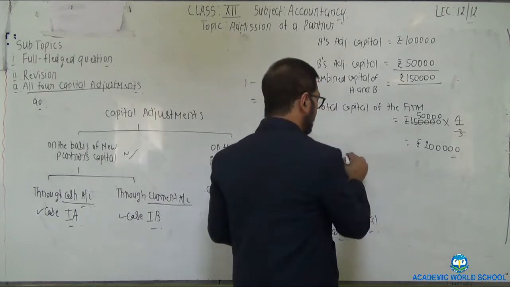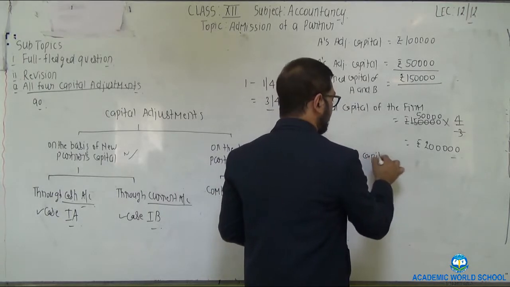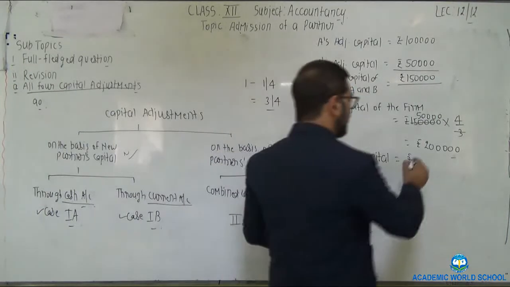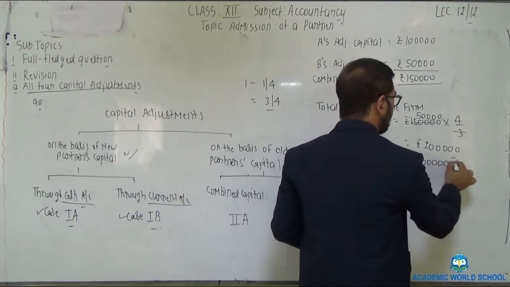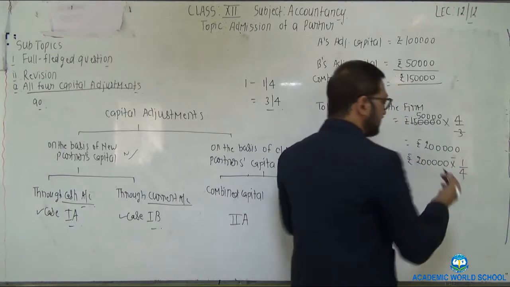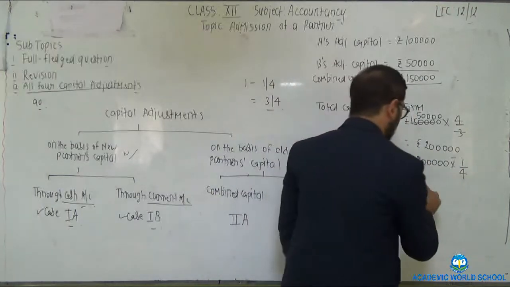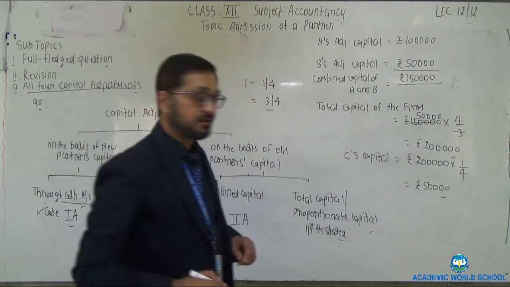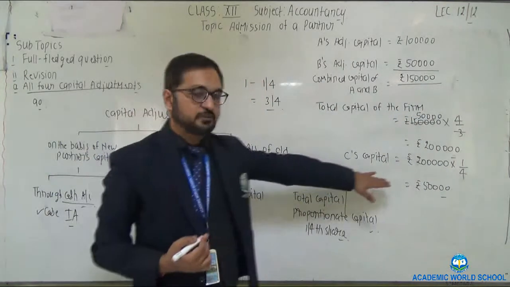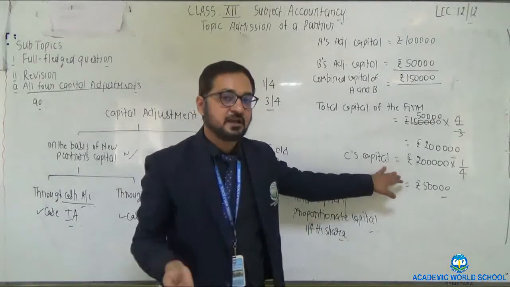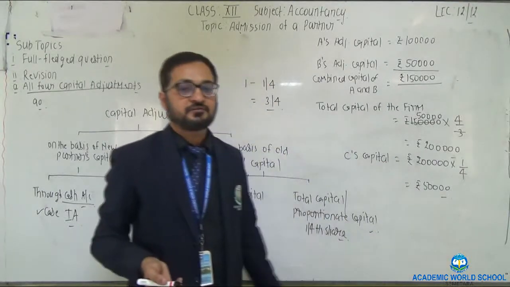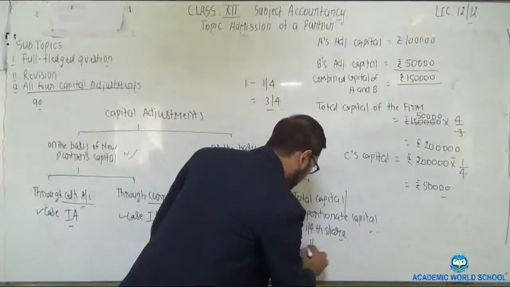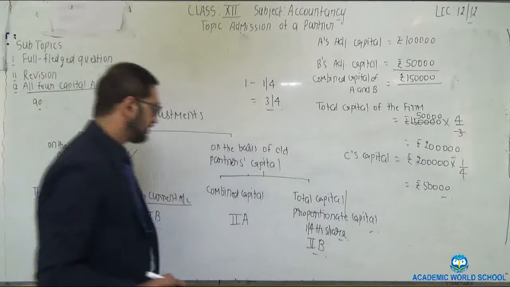Now you can easily calculate the amount of capital which C shall bring. Total capital, that is 2 lakh, multiplied by his share, that is 1/4, gives you 50,000 rupees. Is this clear? Now you can easily pass one journal entry, that is cash account debit to C's capital account, 50,000, 50,000. Clear? So this is capital adjustment to B.